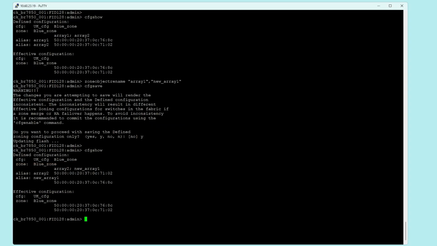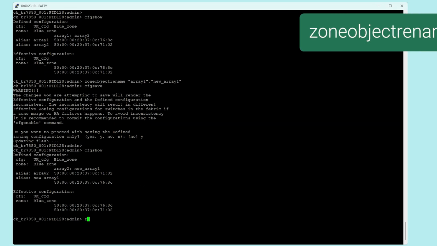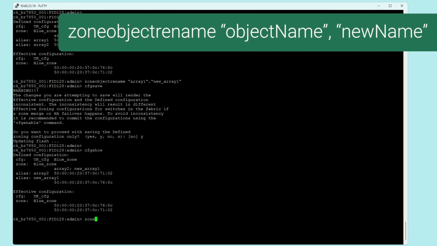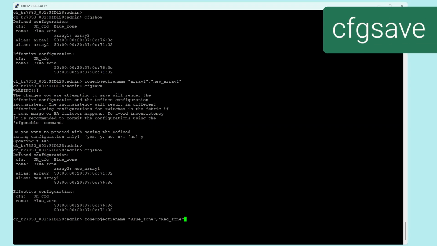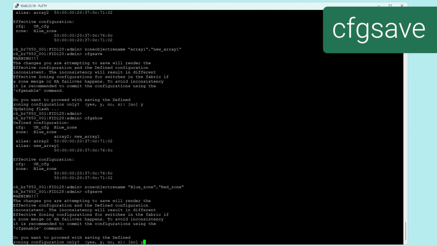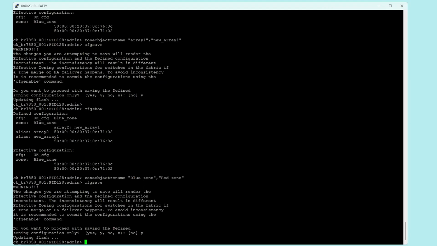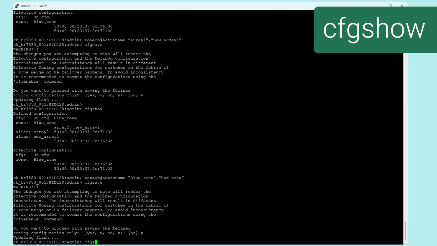Similarly, if you want to rename a zone, run the command zoneobjectrename, name of the existing zone, comma, specify a new name. Save the config and verify the new name.